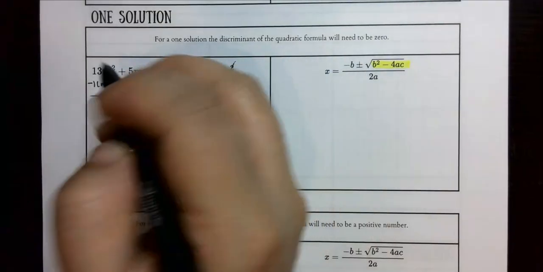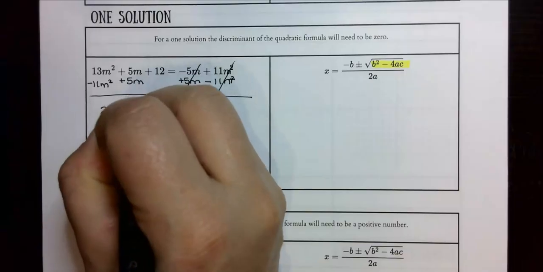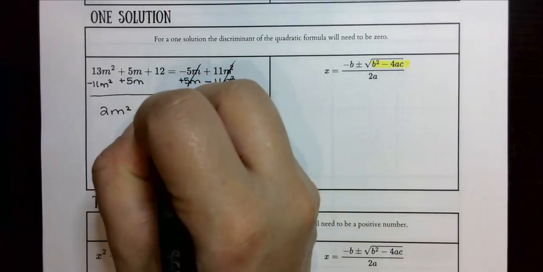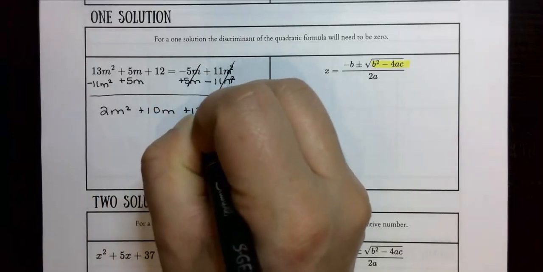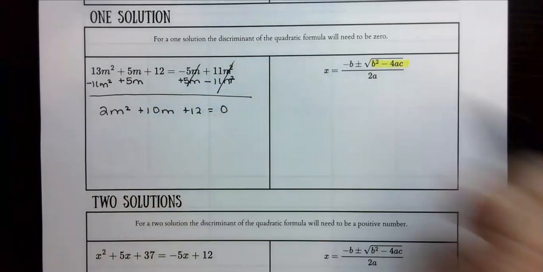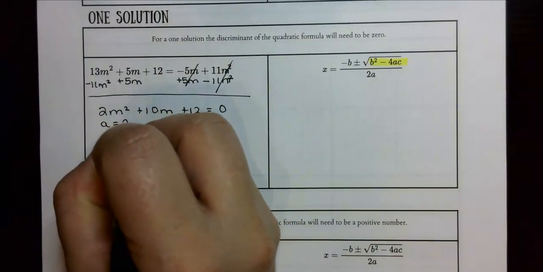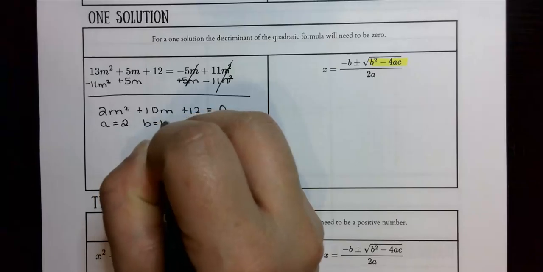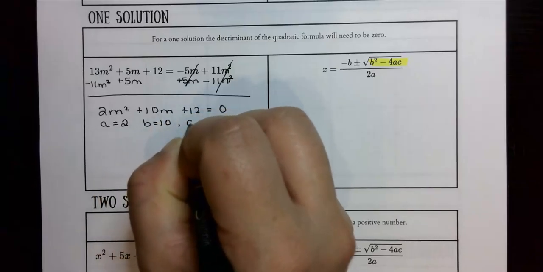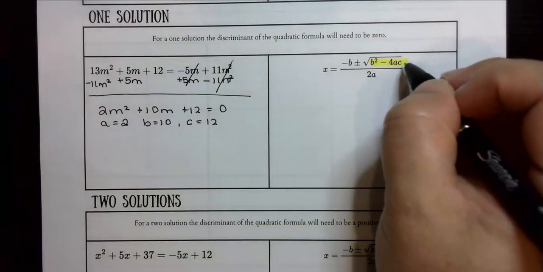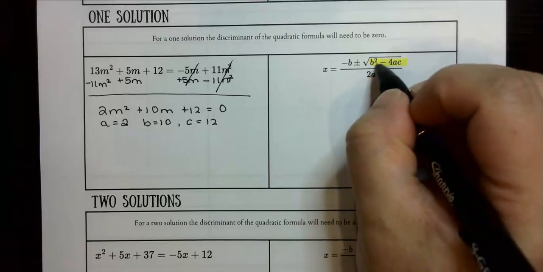So 13 minus 11 gives us 2m squared. 5 plus 5 gives us 10m, plus 12, is equal to now 0. So our a value is 2, our b value is 10, and our c value is 12. Now that I know what a, b, and c are, I can plug them into the discriminant.